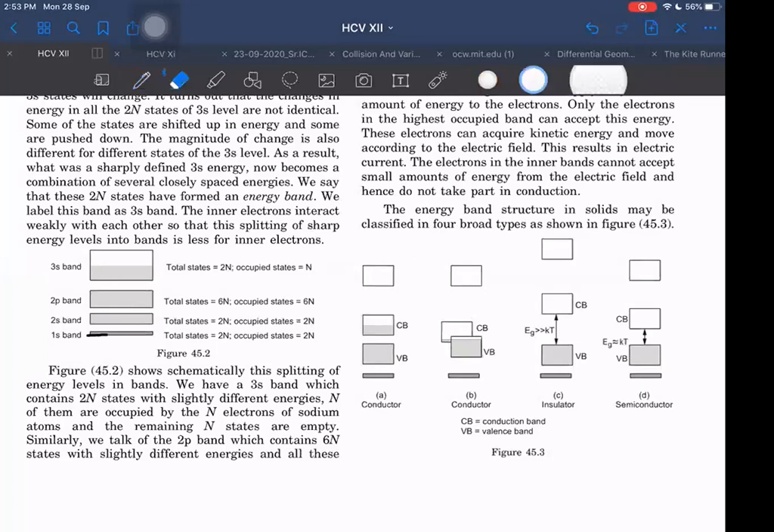They are free to move here, right? They are not just attached to their parent atom only. So it is a conductor. Think in this way: if the outermost shell is partially filled, then it is a conductor. Then it is just a conductor only.